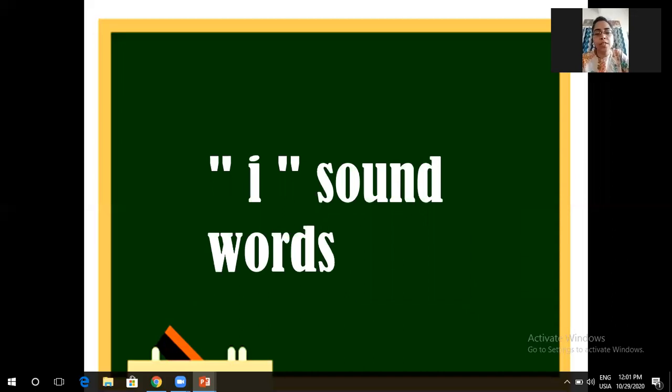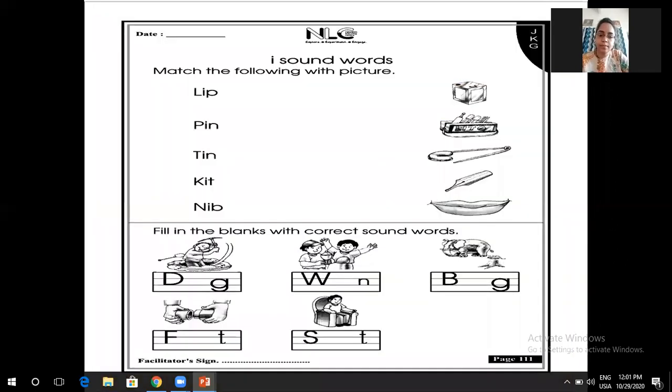I sound words. Okay. So write the date and CW on this page. Page number is 111. Match the following with the picture. I sound words. Okay. L-I-P, lip. L-E-P, lip. So you will match with lip.